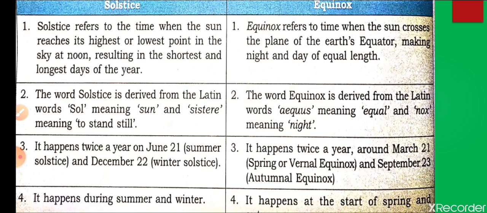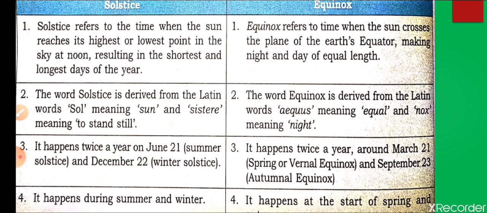Nights will be longer in the southern hemisphere on 21 June, and days will be longer in the northern hemisphere, and the opposite will happen in the other season. But while we are discussing the equinox, on both 21 March and 23rd September, days and nights are equal in both hemispheres, northern as well as southern.